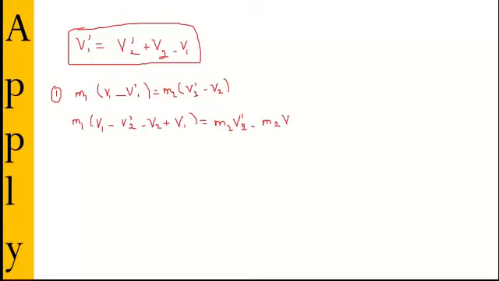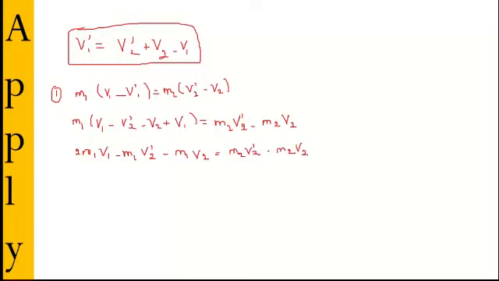So I expanded here. This is V1 plus V1, so it's 2V1. So here it's 2M1 V1 minus M1 V prime 2 minus M1 V2, which is equal to M2 V prime 2 minus M2 V2.